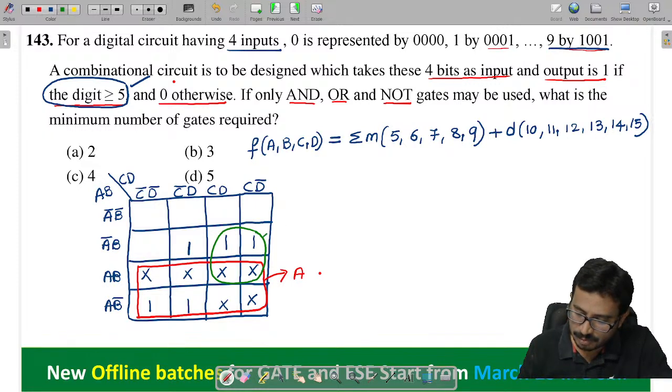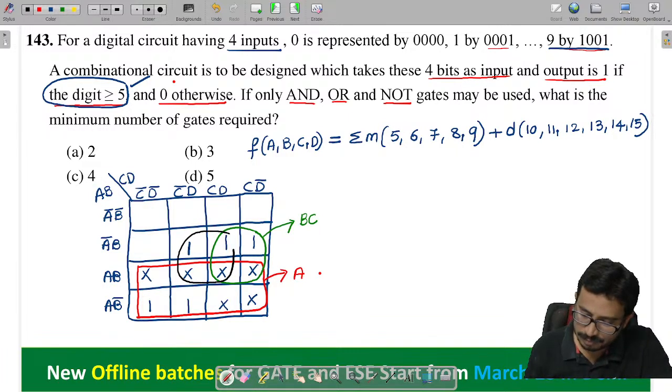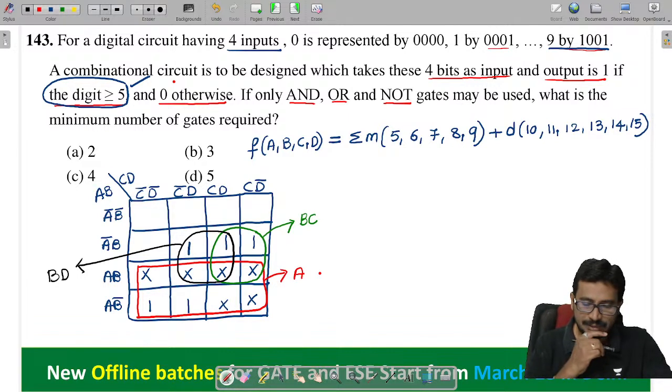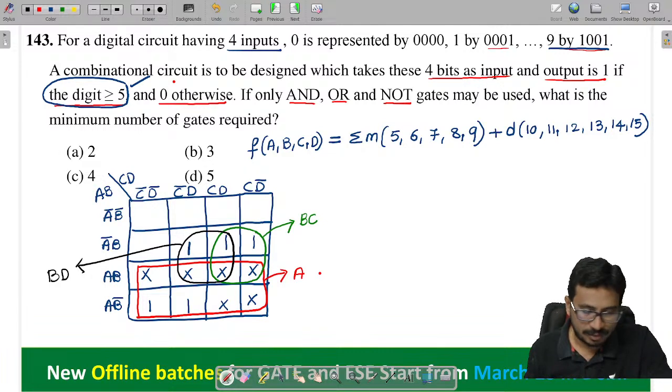So from a quad, what will we get, tell me, which is equal to B and C. Right. So any other quad is possible, tell me. And this quad I can do. This quad we can do here. So tell me what I will get now here. So this is B D. All of you tell me. Done.